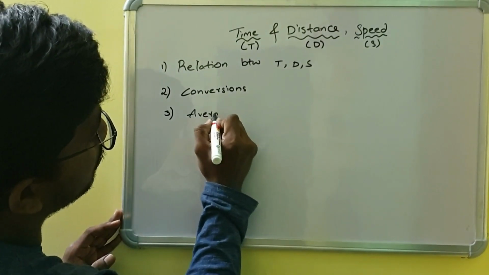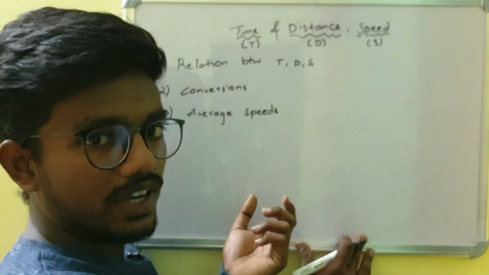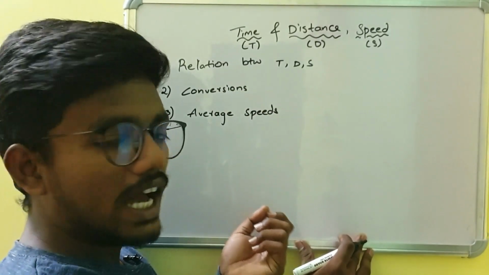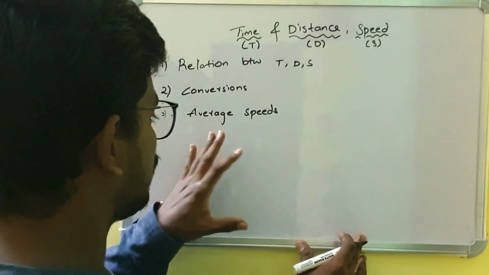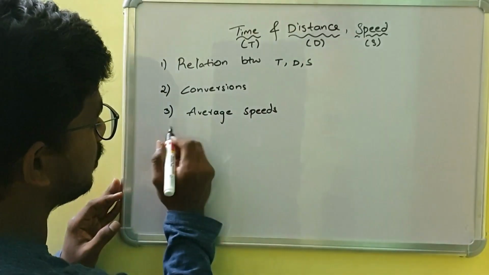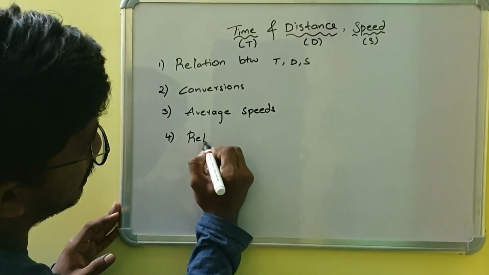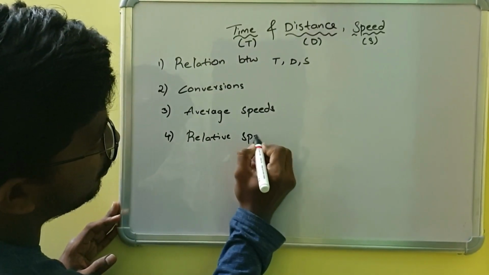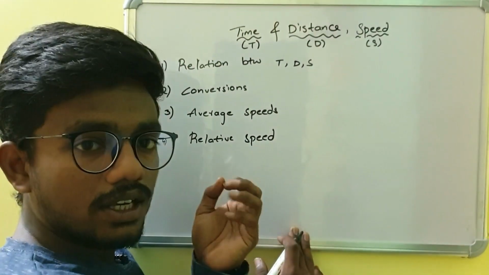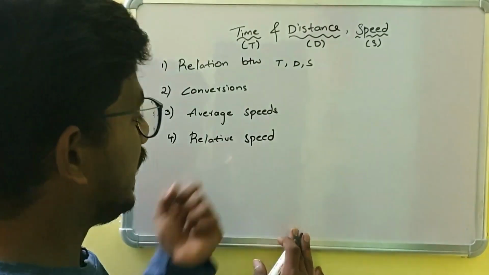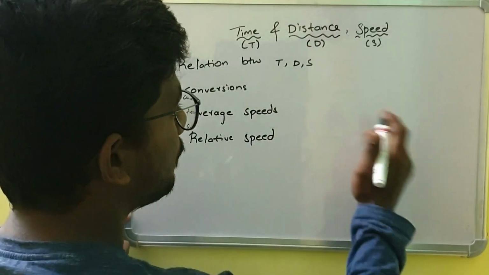average speeds. When we have two or more speeds, then to calculate the average of those speeds we are going to use some formula. So we are going to derive them in this average speeds concept. Later we have relative speeds. Relative speed comes into picture only when two or more objects are moving at the same time.